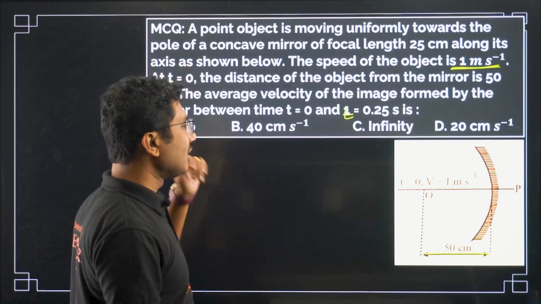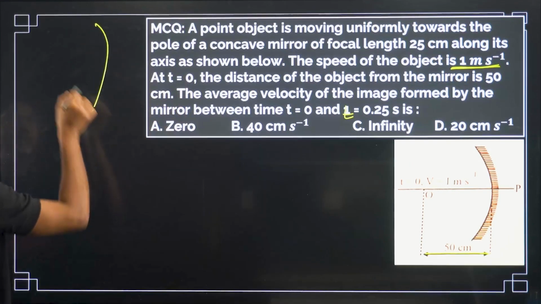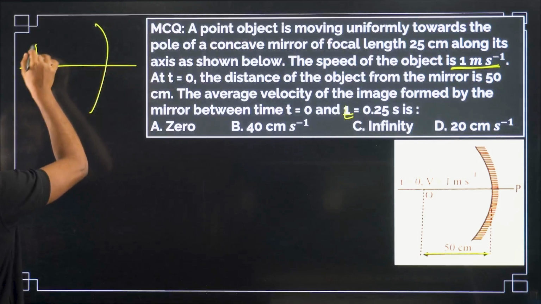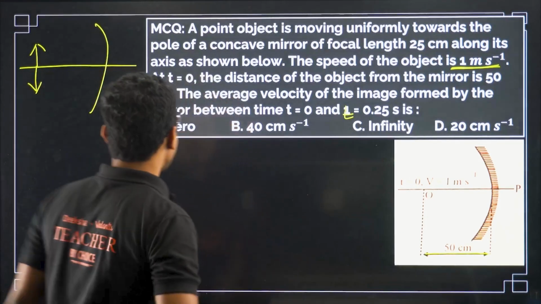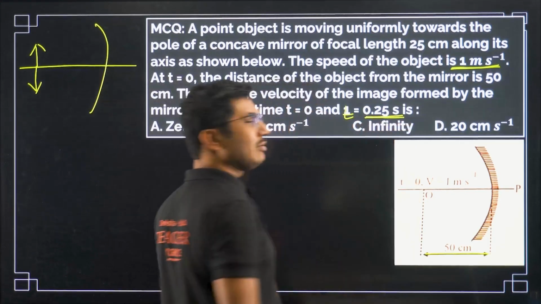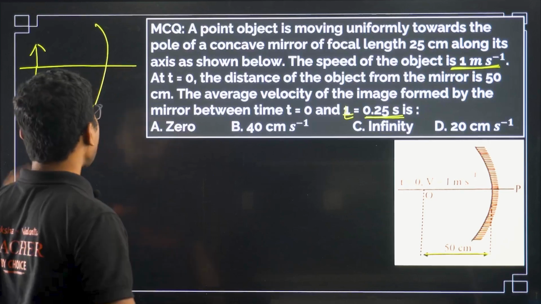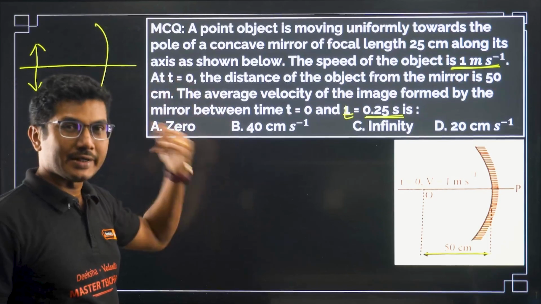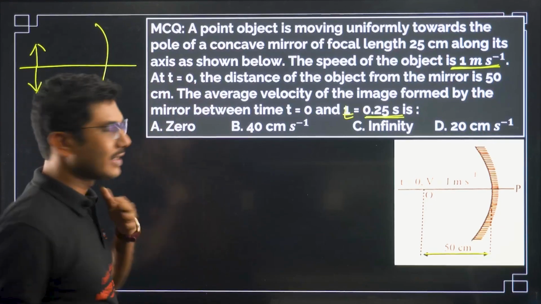So if initially the object was at 2f, then the image will also form at 2f. Now after 0.25 second we have to find the final position of the object, and correspondingly the final position of the image as well. From there we can calculate the average speed.